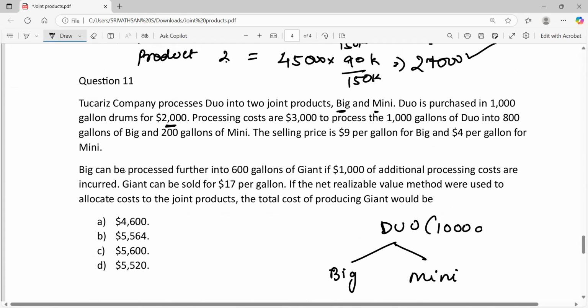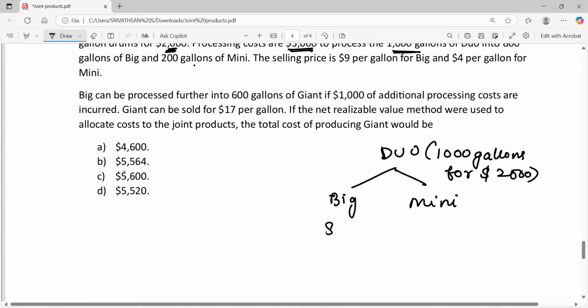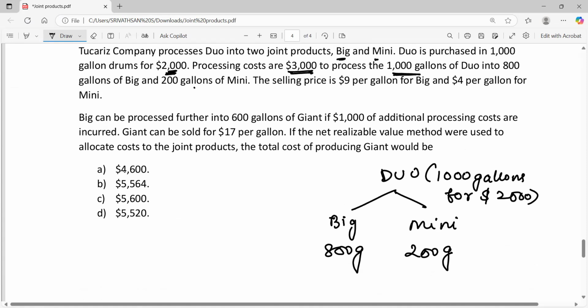So we purchased 1,000 gallons of product DO for $2,000. Now here, what is this 2,000 rupees? Before that, processing costs are $3,000 to process 1,000 gallons of DO into 800 gallons of big and 200 gallons of mini. So we are producing 800 gallons of big and 200 gallons of mini. And the processing cost for big and mini is $3,000. So $3,000 is incurred for processing big as well as mini from DO.